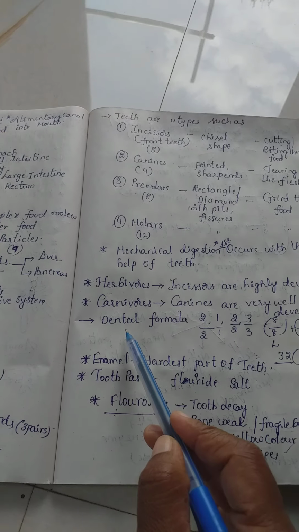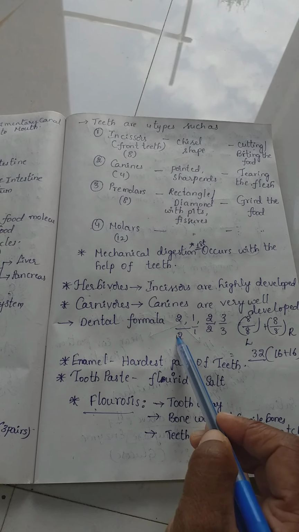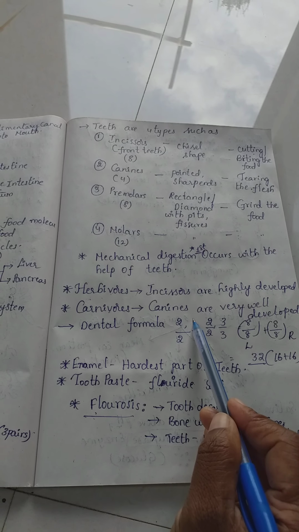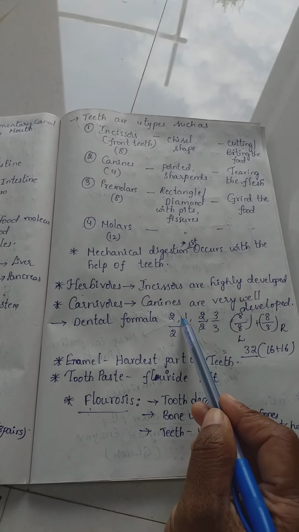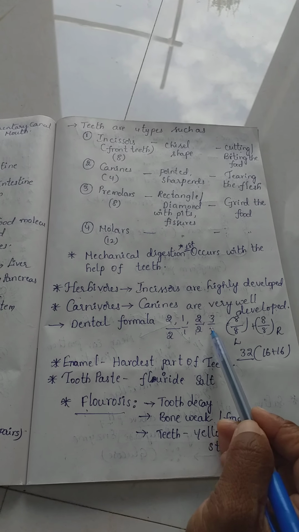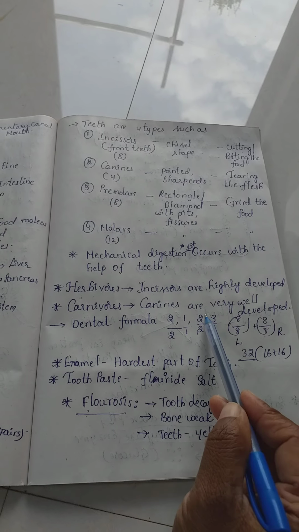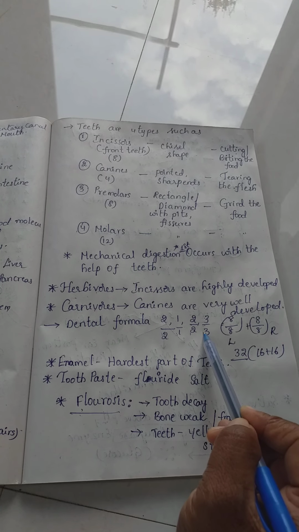Next, our dental formula is 2 1 2 3. The first 2 indicates the incisors, 1 indicates the canines, the second 2 indicates the premolars, and 3 indicates the molars. Okay, this is all for one side of the jaw. 8 plus 8, 16.